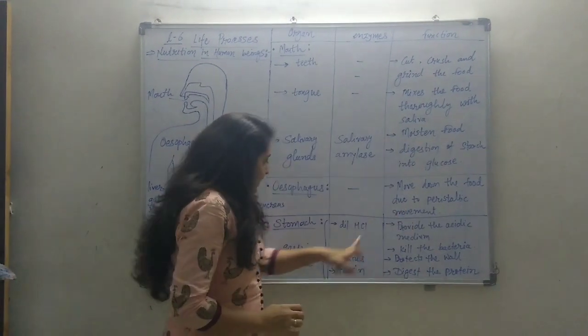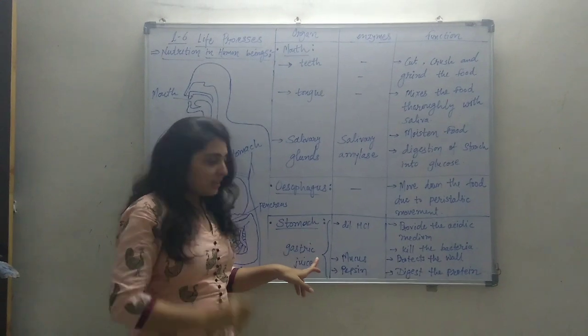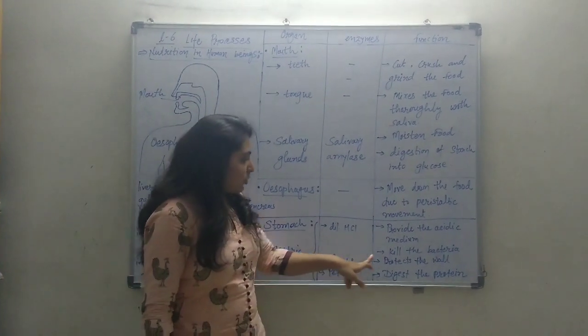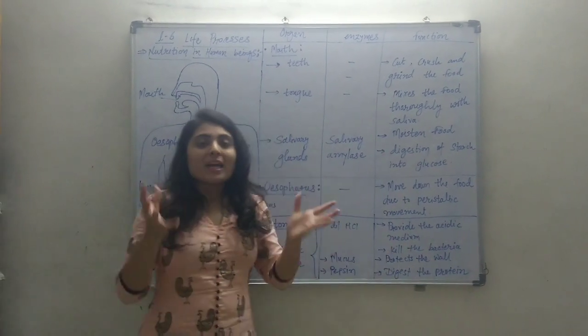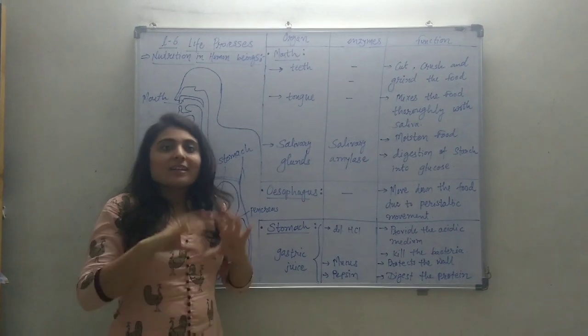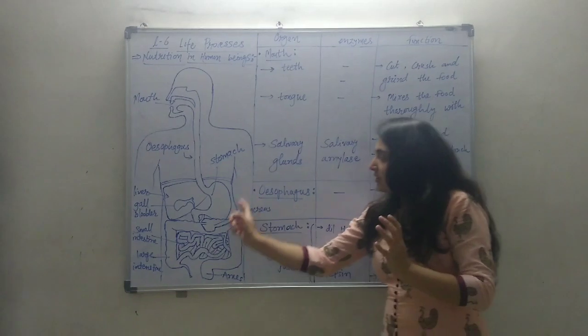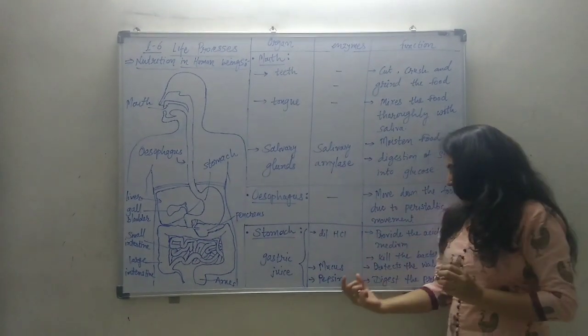Next, mucus, present in the gastric juice secreted by the stomach. What is the function of it? It protects the wall of the stomach. As acid is secreted, acid damages the stomach wall, so the walls of the stomach are protected by mucus from the acid.